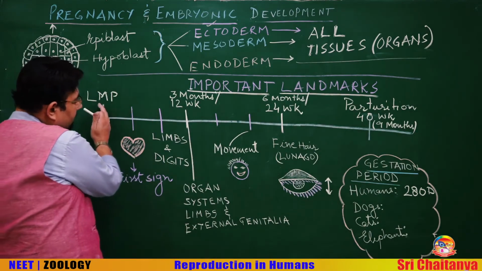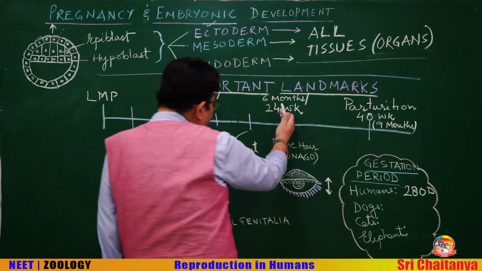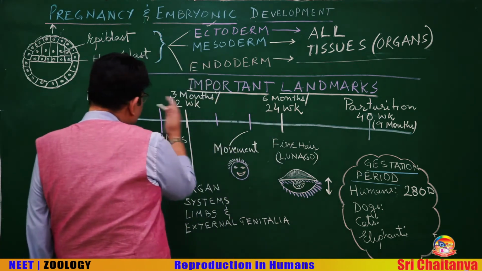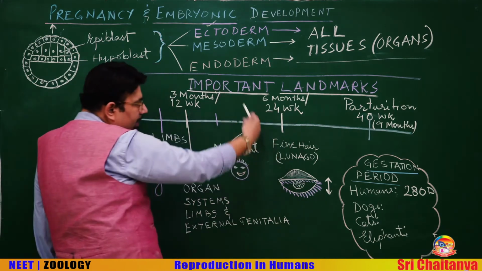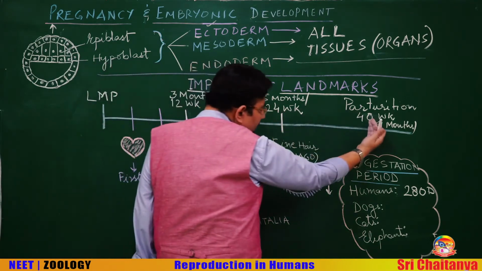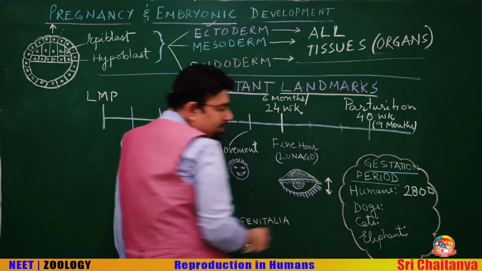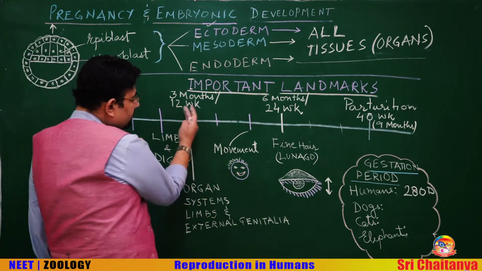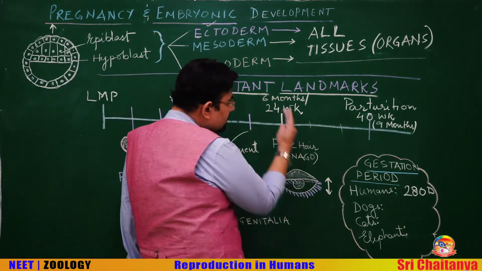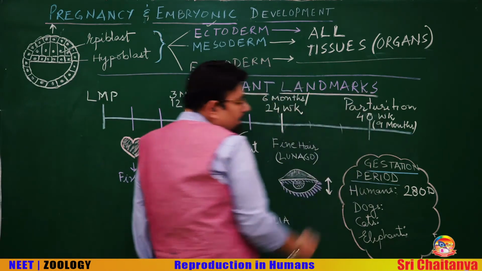Now, it is divided into three parts for our ease. The first 3 months are the first trimester, the next 3 months the second trimester, and the last 3 months the third trimester.